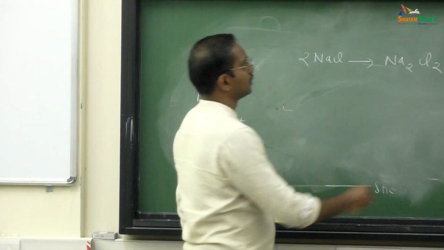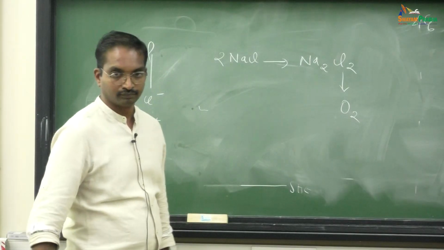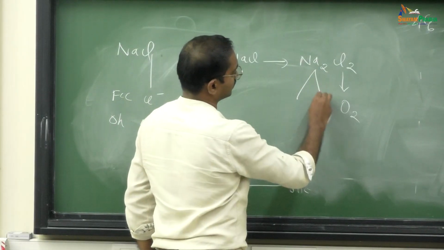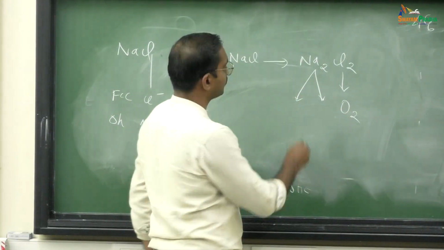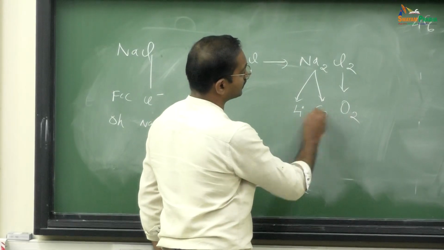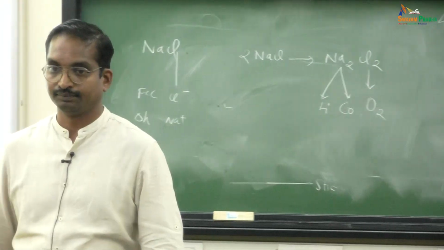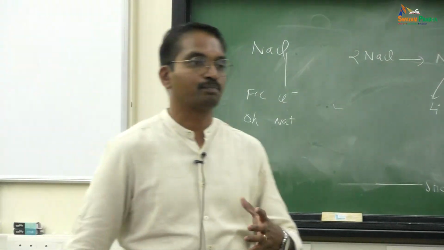Now these chloride ions I replace with oxide ions, and the sodium ions I split into two. One sodium ion is replaced with lithium, the next sodium ion is replaced with cobalt. That is LiCoO2, lithium cobalt oxide. That is your battery material.